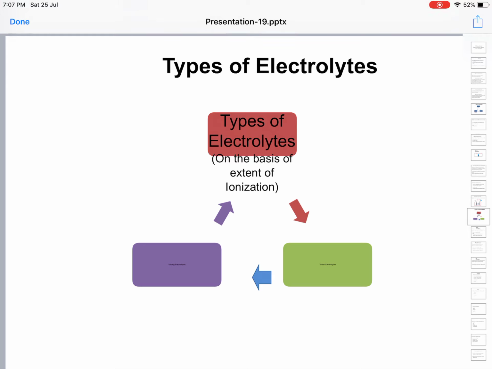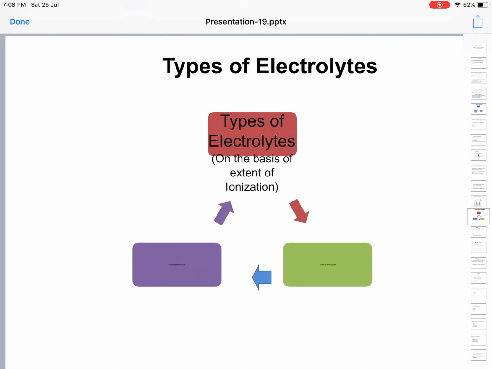When we discussed electrolytic conduction, we defined what an electrolyte is. Let us see it once again. An electrolyte is a substance that conducts electricity only in the fused state, that is in the liquid state, or in solution, because in these two states ions are freely mobile, or they become free to move from one place to another.